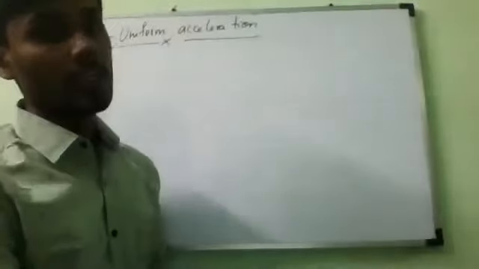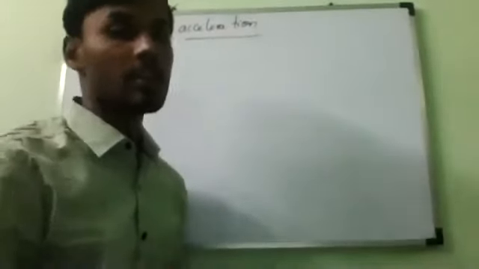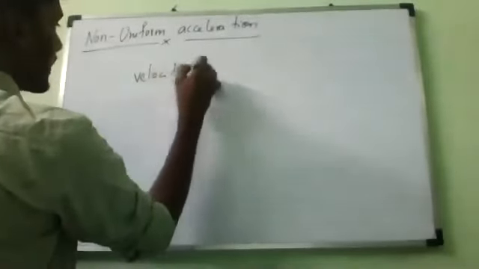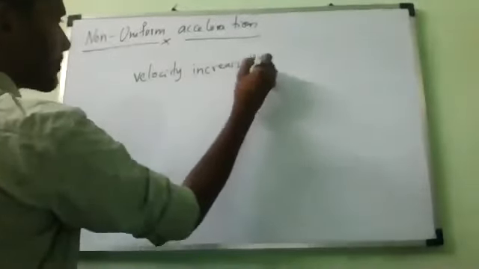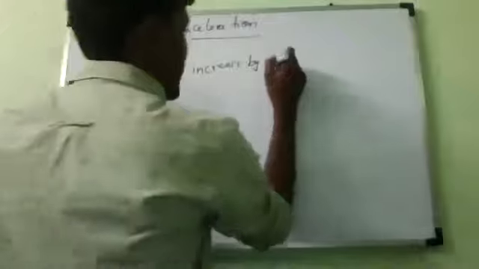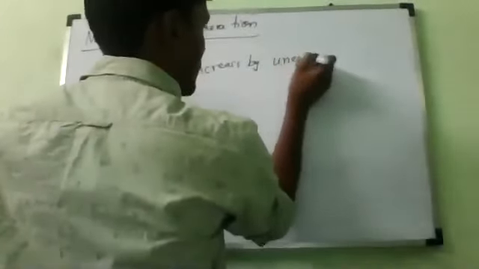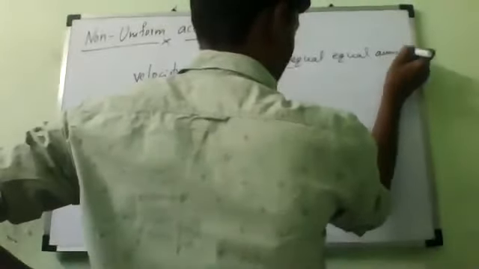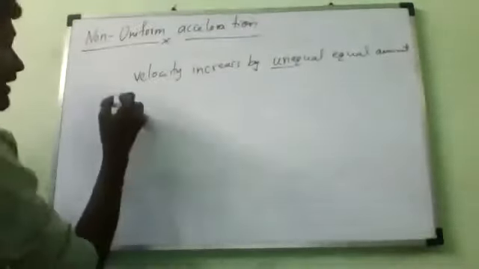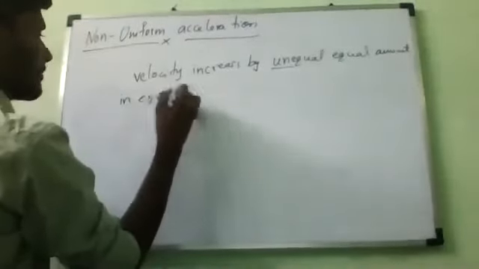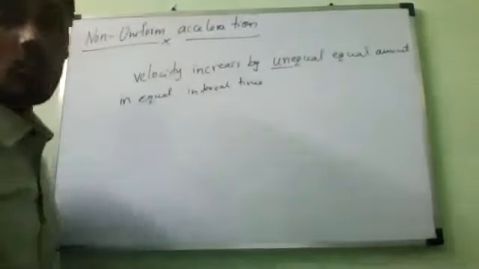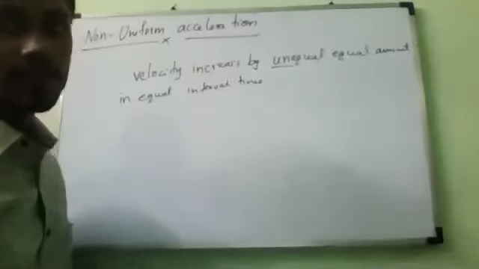So a body has a non-uniform acceleration if its velocity increases by unequal amounts. Remember, unequal amounts, and the time is equal. Unequal amounts of velocity change in equal intervals of time is called non-uniform acceleration. Do you understand or not?